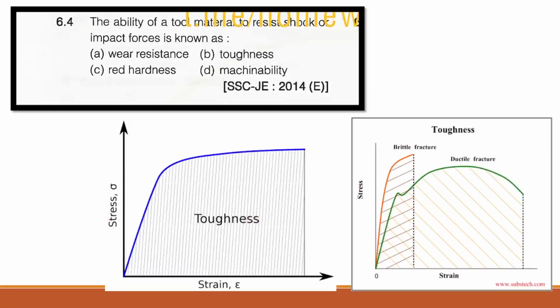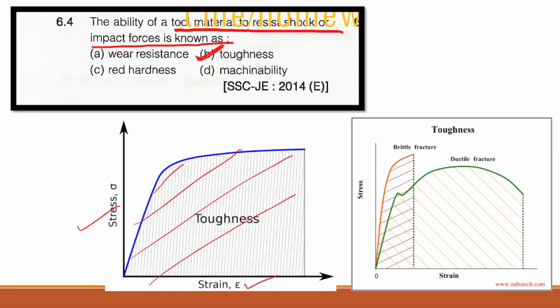Now the next question: the ability of tool material to resist shock or impact forces is known as. The correct answer here is toughness. As you can see in the stress strain diagram, this total area is known as toughness.